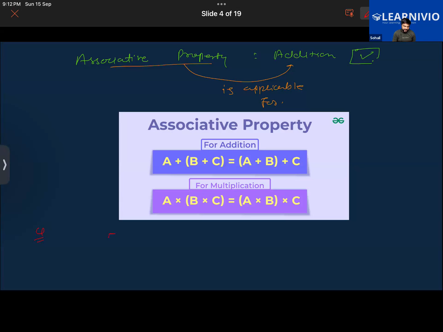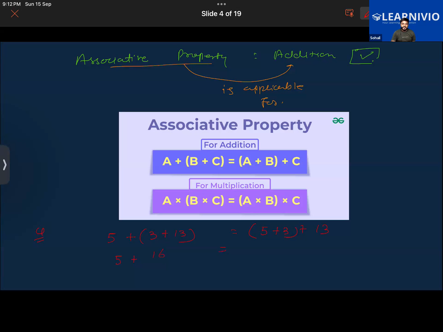Say for example 5 plus 3 plus 13 is the number here, and in another way we are going to group the numbers 5 and 3 together, and then we're going to add 13 to this. So as per the BODMAS rule, we have to first carry out the addition under the bracket. So that is 5 plus 16.